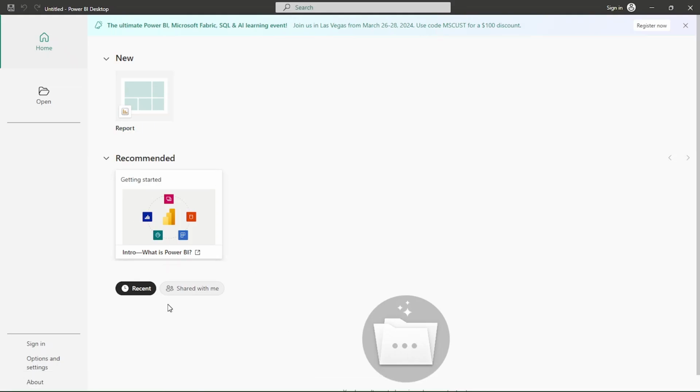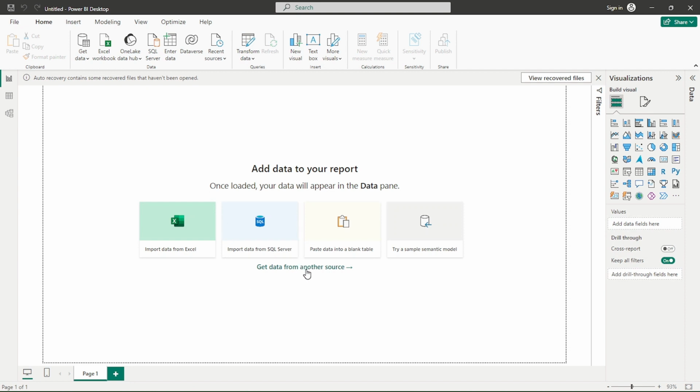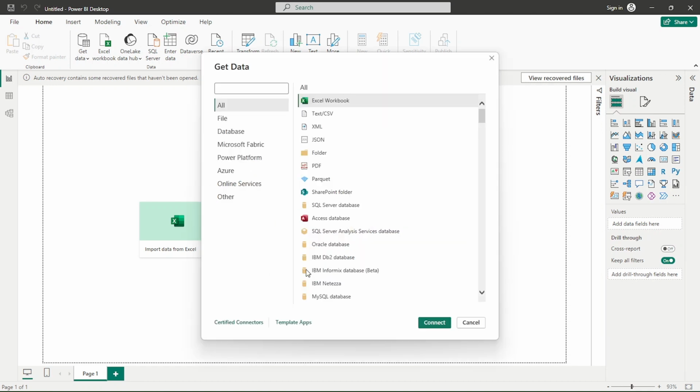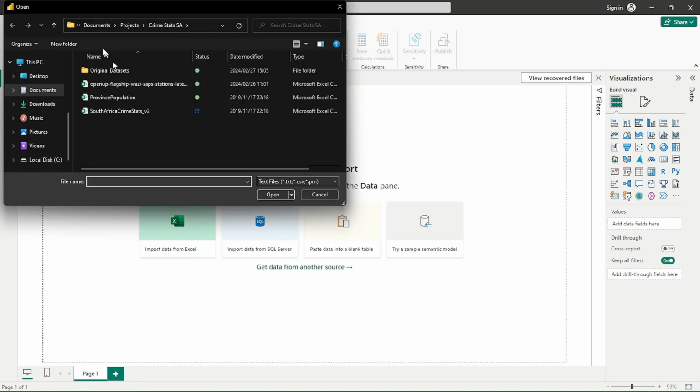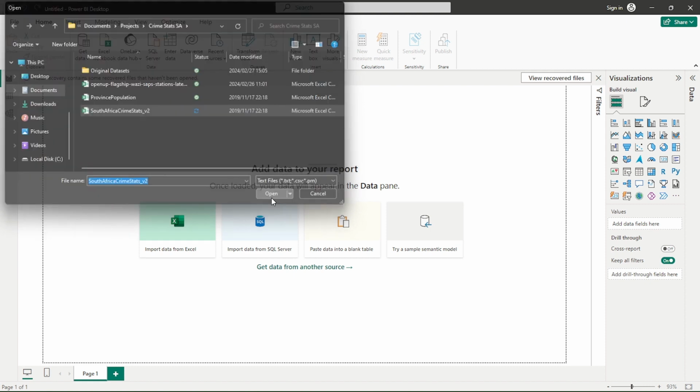So let's do the same thing on Power Query. When you open Power BI Desktop, you click on report, then data from another source. As it opens, Power BI gives you a lot of options in terms of where you want to link your data from. For us, we're using a CSV file. So you click here, text or CSV, and then click connect. When you click connect, it does the same thing as what it did on Excel. You click the relevant data set and then click open.